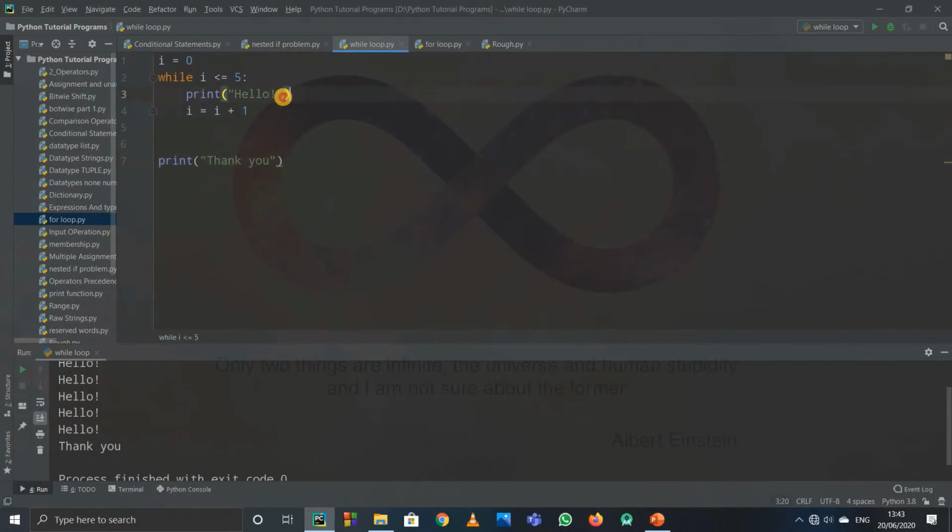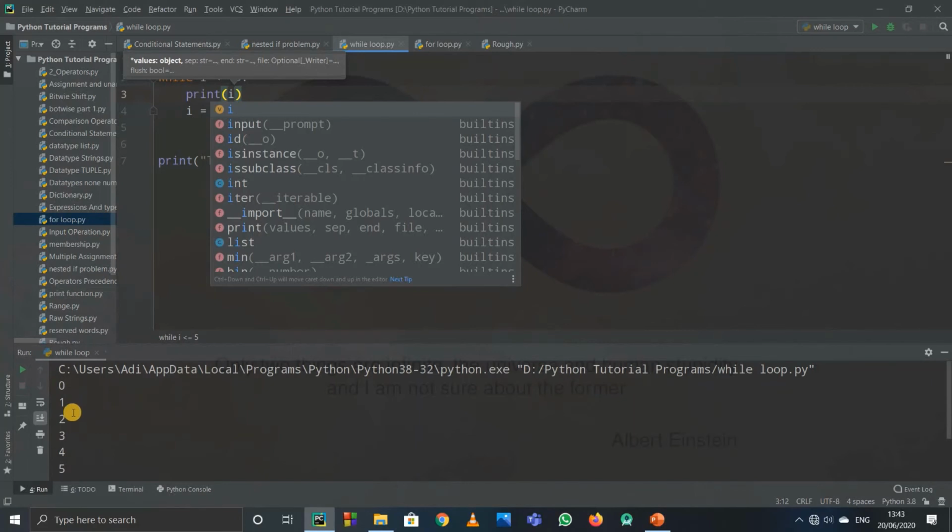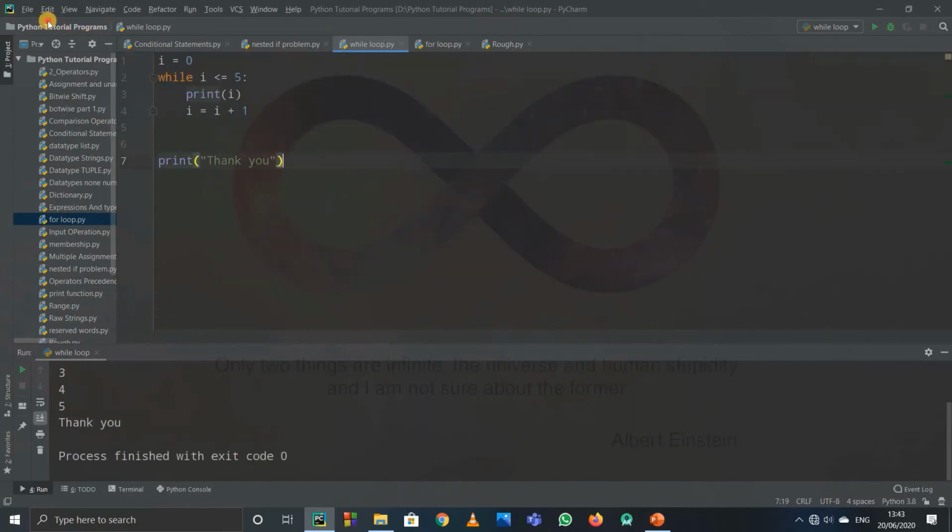What you can do is, when we print hello, instead of printing hello, we can just print i for ourselves. So if you want to print i, and I run this now, see, it will print from 0 up to 5. So you can do one more thing. Suppose you have a task to print numbers from say 1 to 10.